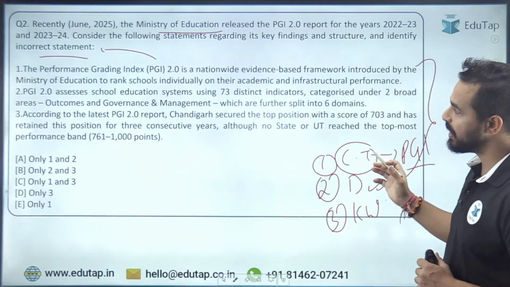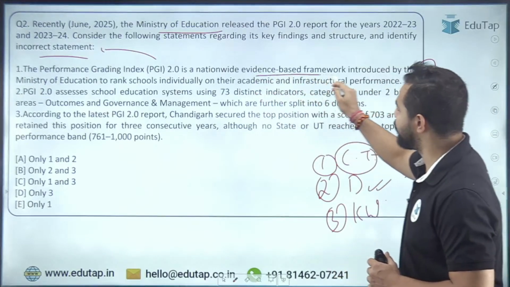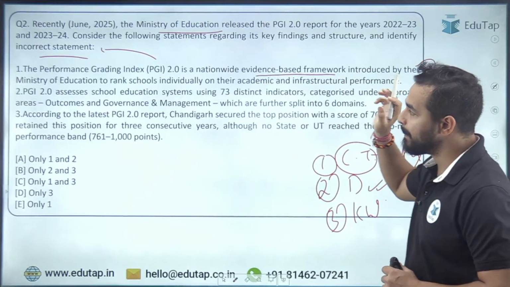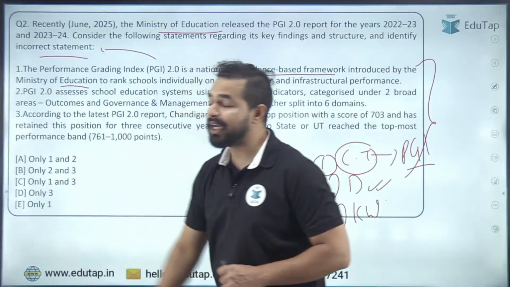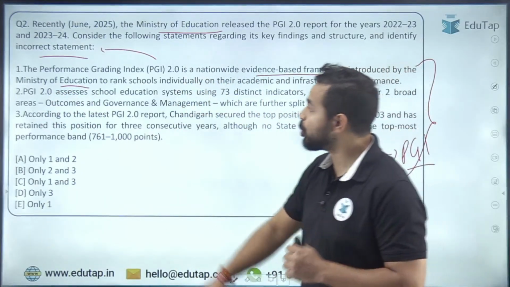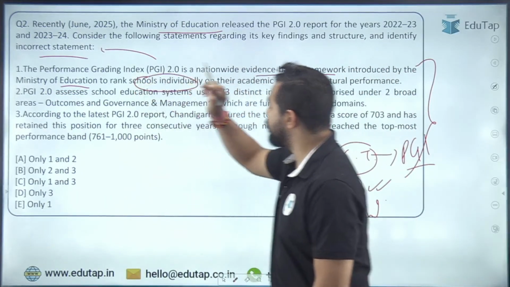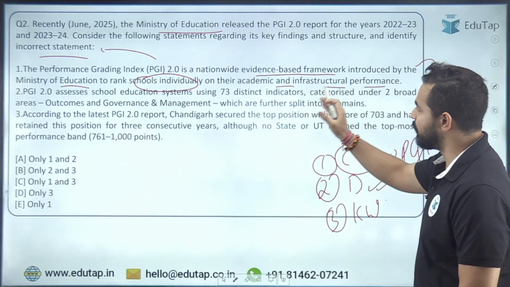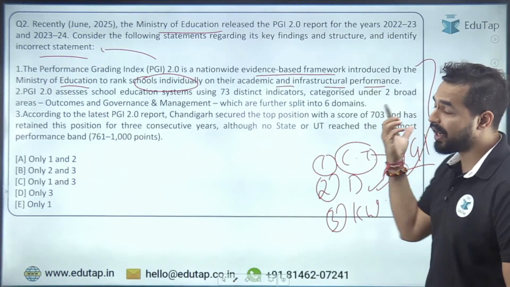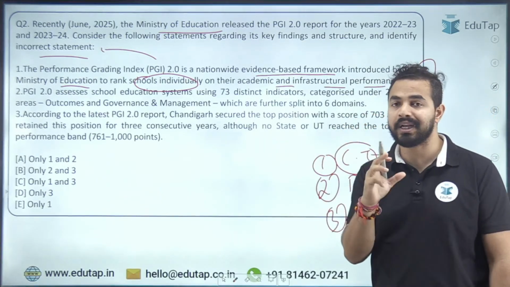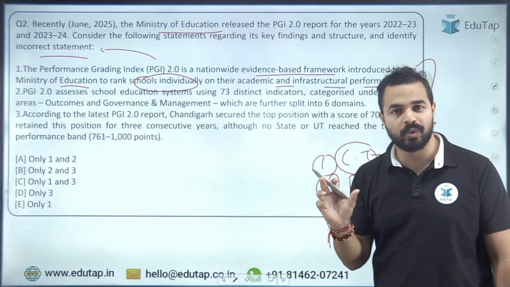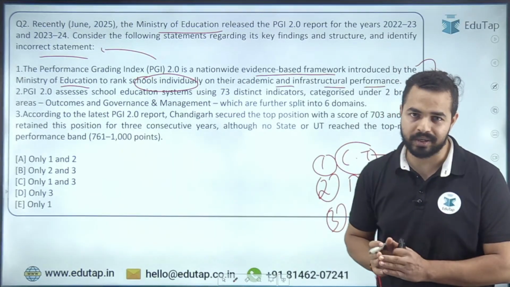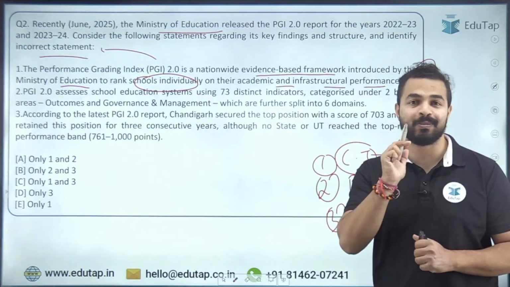So the first statement is ये एक nationwide evidence based framework है which is introduced by Ministry of Education. Absolutely right. Now the next part is to rank schools individually on their academic and infrastructure performance. तो definitely academic और infrastructure performance से सब हमारे domains का part थे, right? But are we ranking the schools or we are ranking the states and union territories? This is something you will be telling me in the chat box.